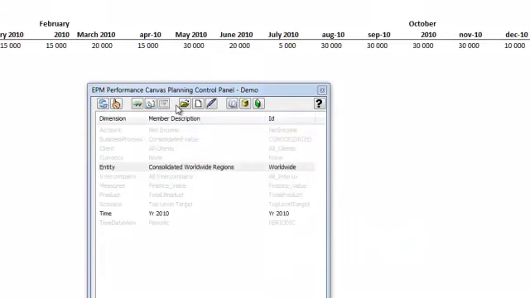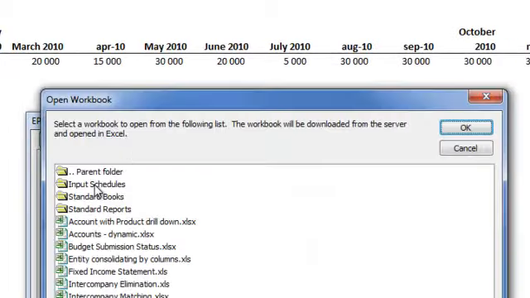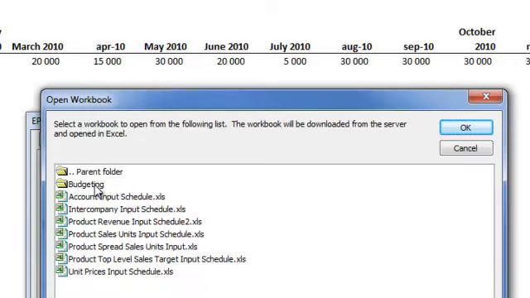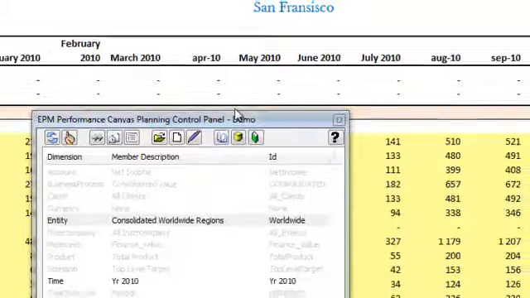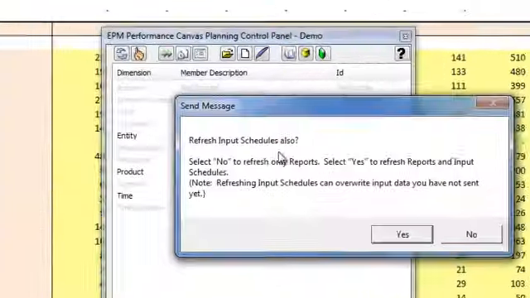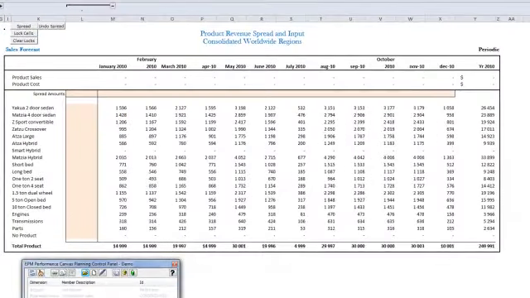Now we want to actually see the spread on the sales manager's forecast. So we're going to open a new input schedule. So instead of working with the CFO now, we're going to work on the regional sales manager level. We open the product spread sales units report. Click yes. And we see here that we've actually got the spread across the worldwide regions.